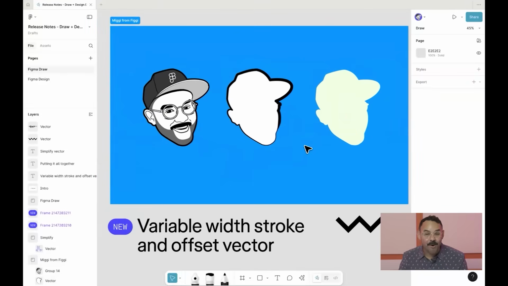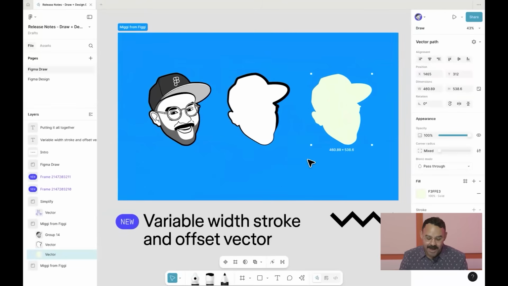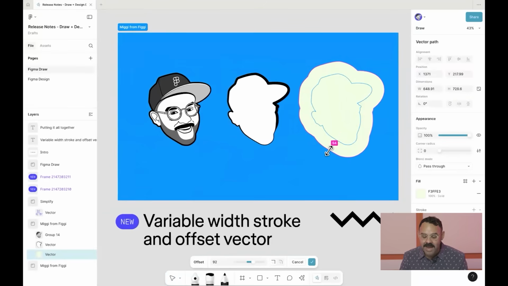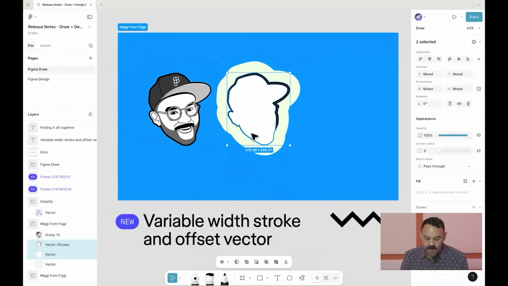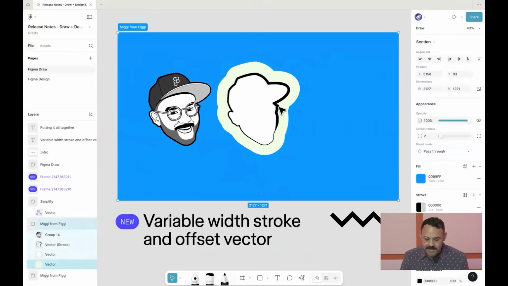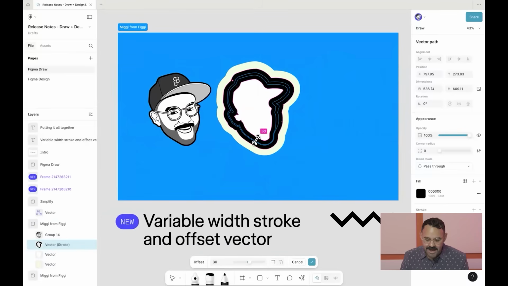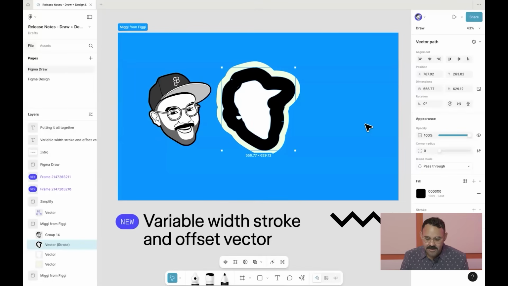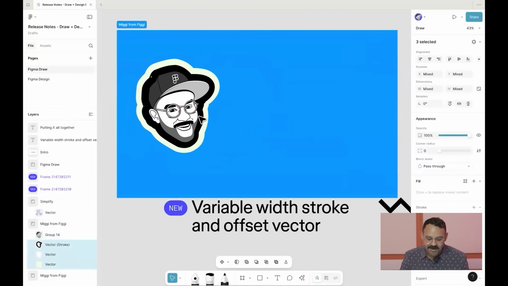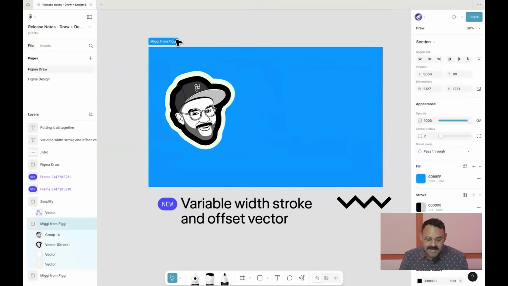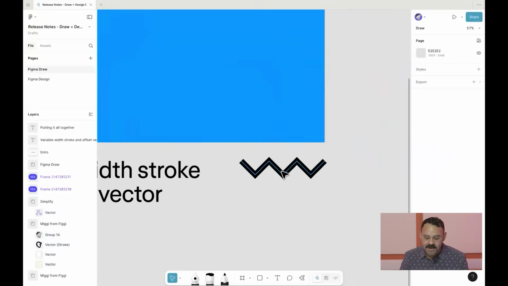Next, let's talk about offset vector. This is entirely new, dropping today, available right now. When I come down here, I can apply offset vector and I can basically take this and expand that profile. So let's do that. I'm going to accept it. I'm going to move it behind my other piece here. I can also apply offset vector to this one as well. Let's grab that here. And we're going to apply that offset vector. There we go. And I could take both of these and move them behind my graphic. And voila. So once again, both variable width stroke and offset vector are here and available.